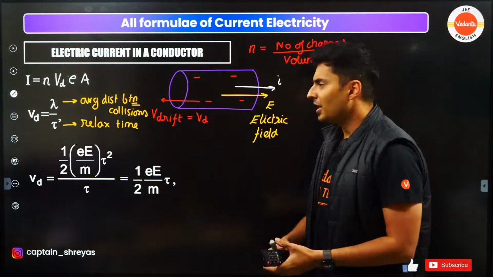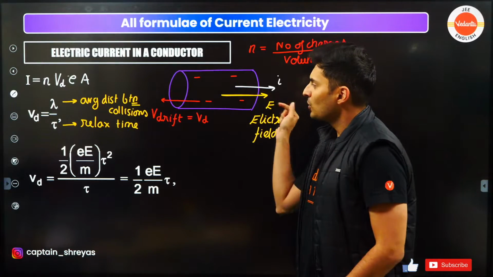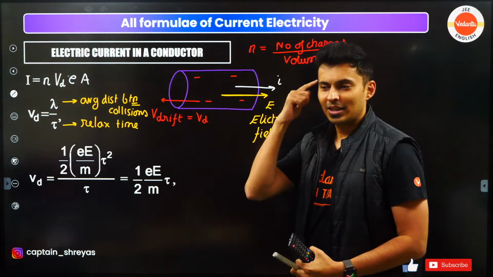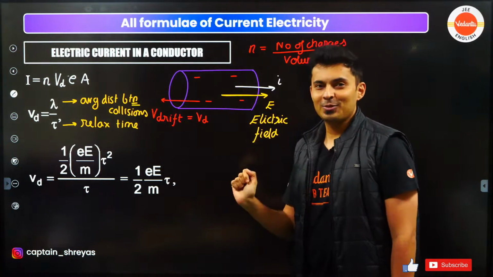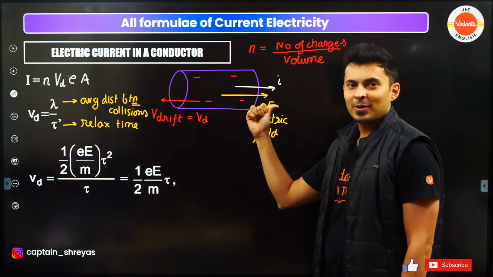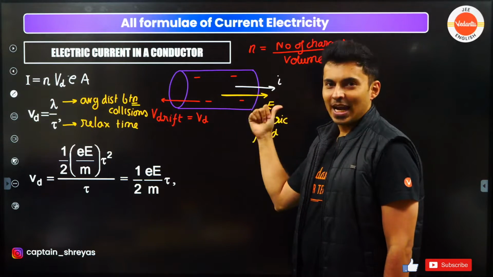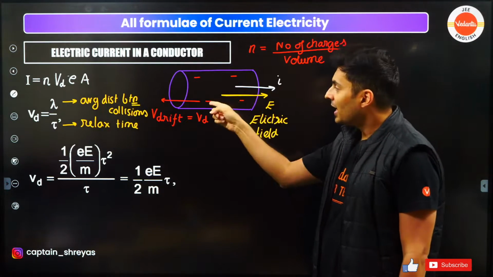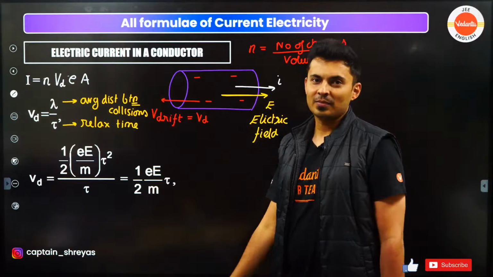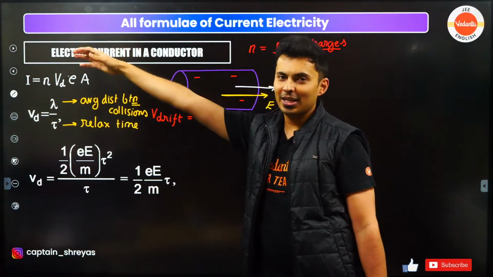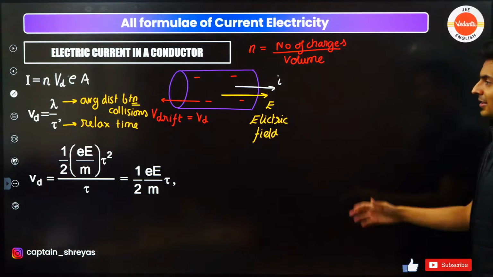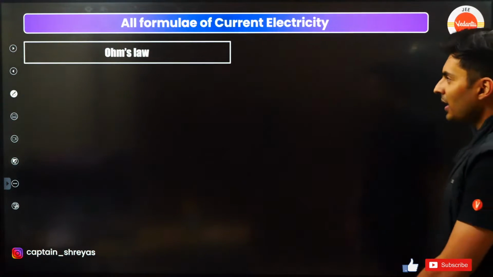Yeah, I know you guys are thinking, sir, how did you show field here? Shouldn't the field be that side? Think carefully, why did I show the field here and why not there? It's a negative charge. So if the field acts over here, the force on the negative charge will be on that side. That's why the charges will go there, but the current will go this side. That's how it is. Great.